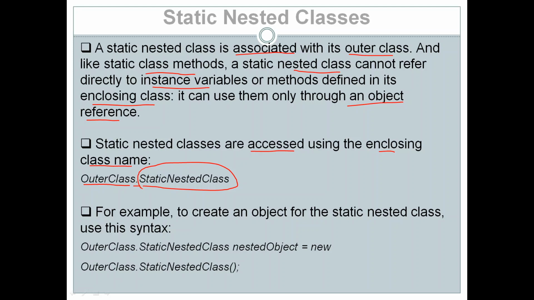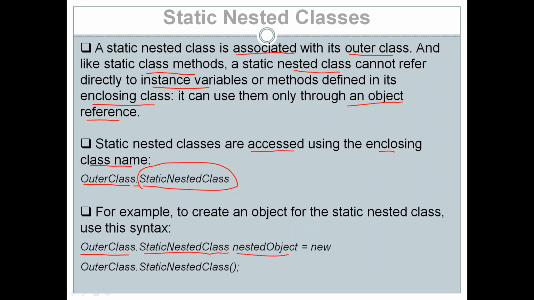Look at one more example: how to create an object of a static nested class. We have a class within another class, and that inside class is declared as static. How can we create an object of that inside class? To create an object, first the name of the outer class, dot, the name of the inner nested class, then the object name, a nested object.